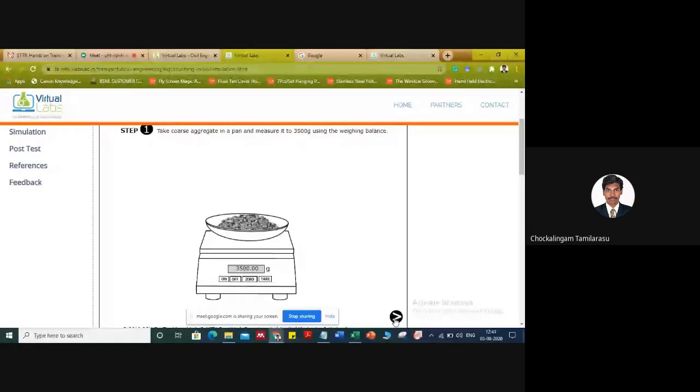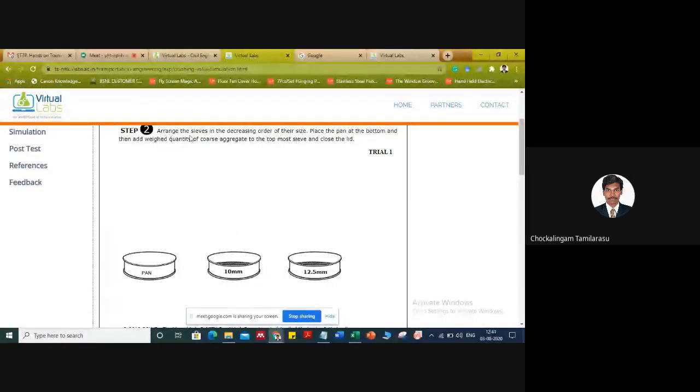The next step is to arrange the sieves. For conducting the aggregate crushing strength test, we are already aware that aggregate passing 12.5 mm and retaining on 10 mm is required. Based on that, we have to arrange the sieve set. At the bottom is the pan, then the 10 mm sieve, and then the 12.5 mm sieve. The sieve set is arranged.